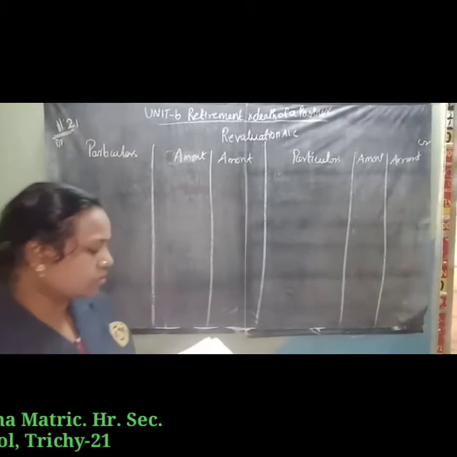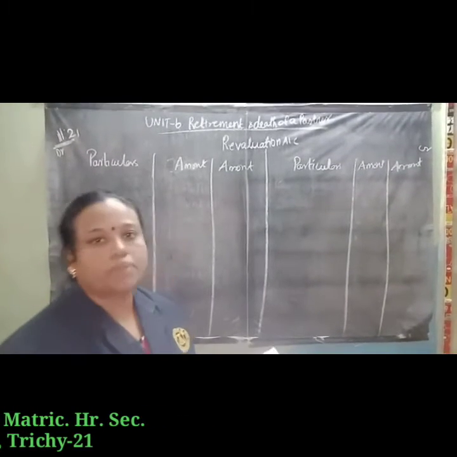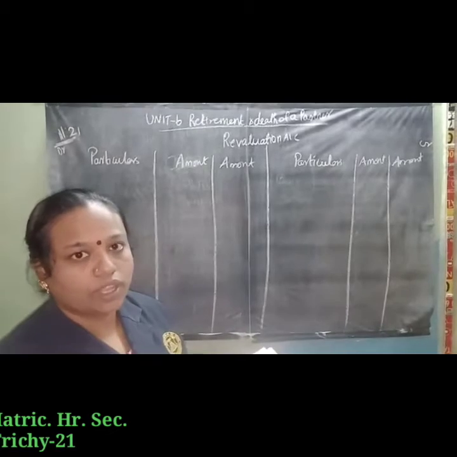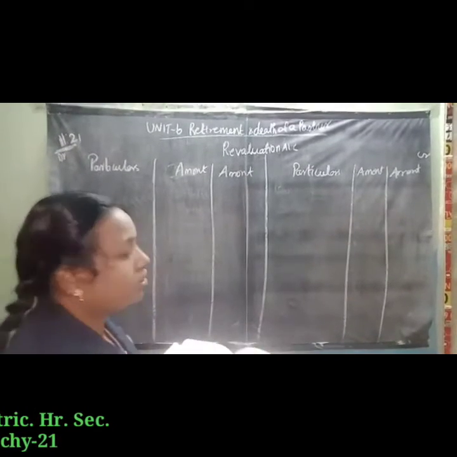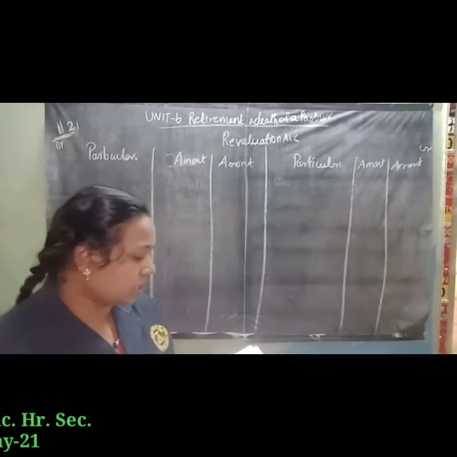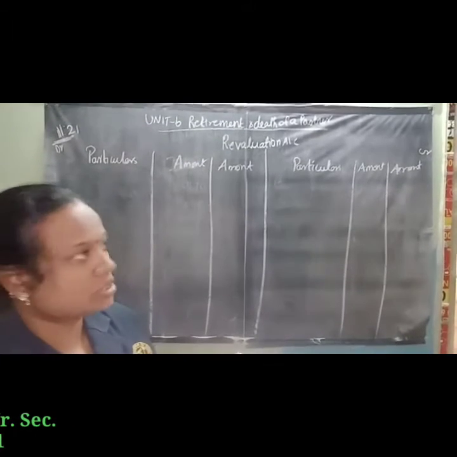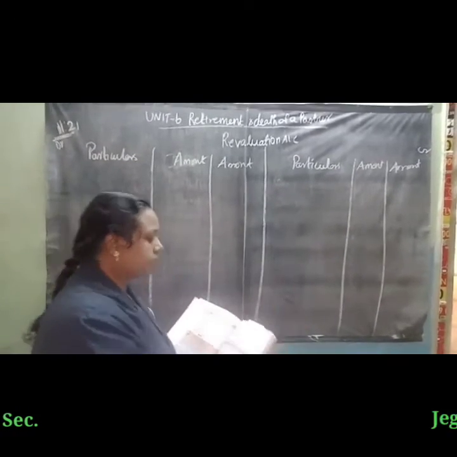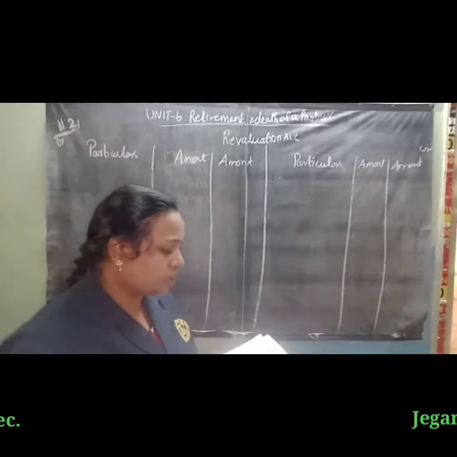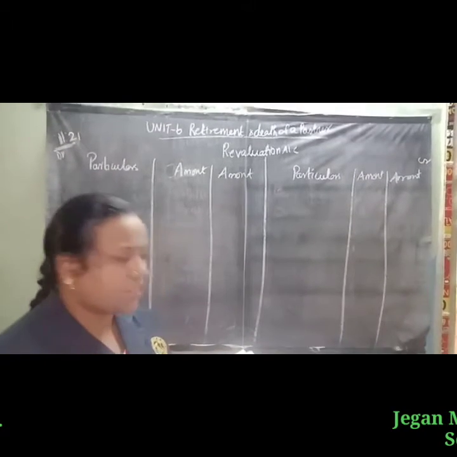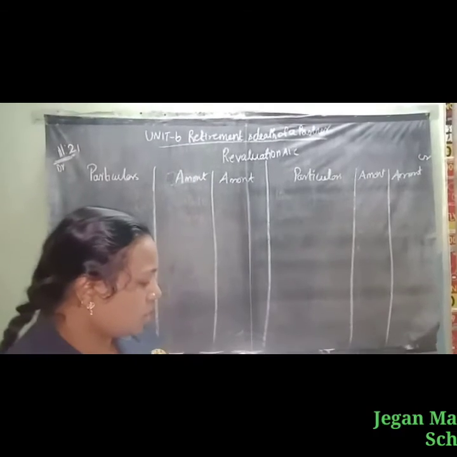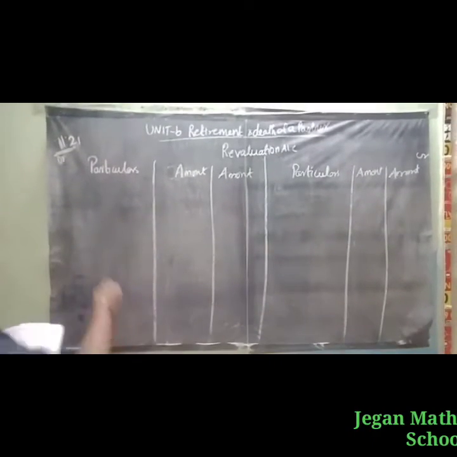Okay, first adjustment, stock to be depreciated by 10%. The asset value is decreased, so we have to write it on the revaluation debit side. Second item, land is to be appreciated, so the asset value is increased, and we have to write it on the credit side. Then reduce the value of debtors, so we write it on the debit side. So first one, the stock account.